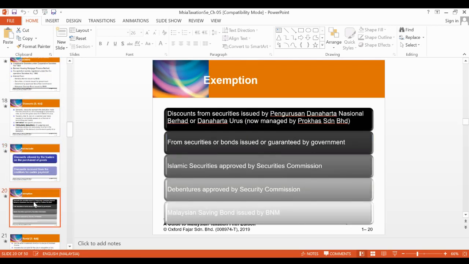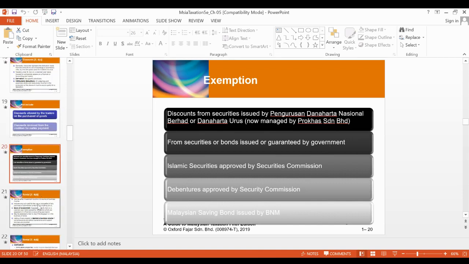Alright, exemption. Similar to interest income, for the discount, all the discount received or issued by Danaharta National, securities or bonds guaranteed by the government, Islamic securities. So all these discounts are actually exempted.